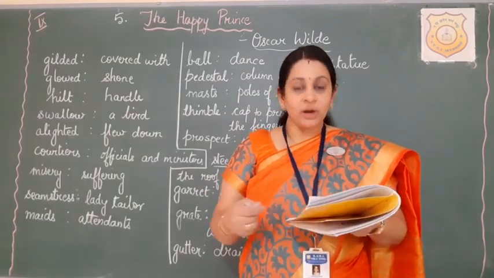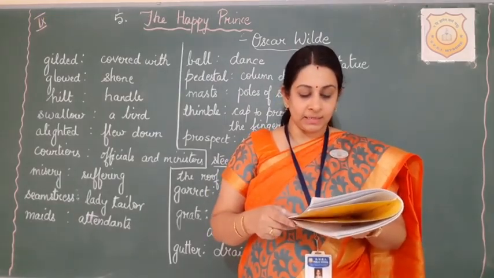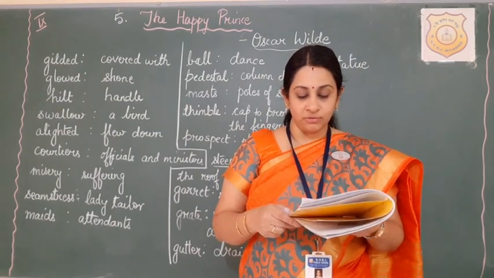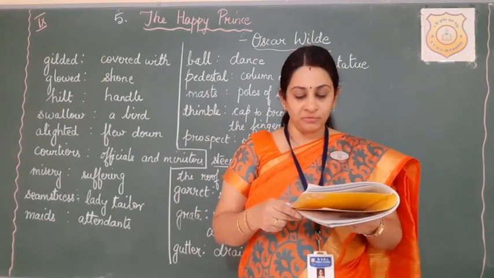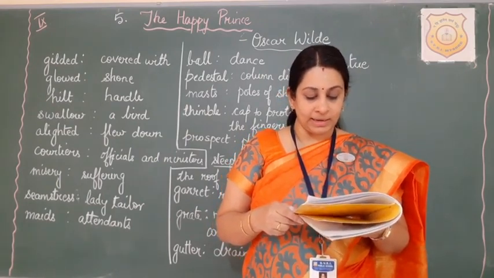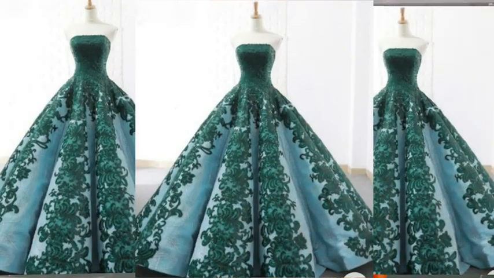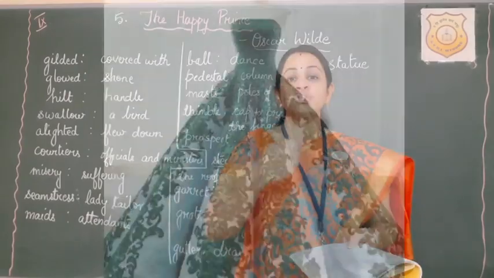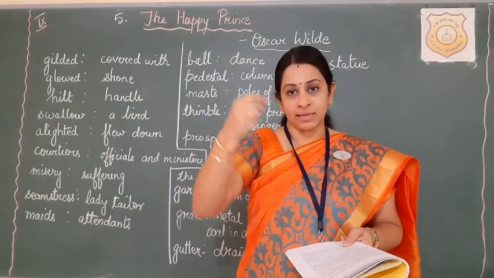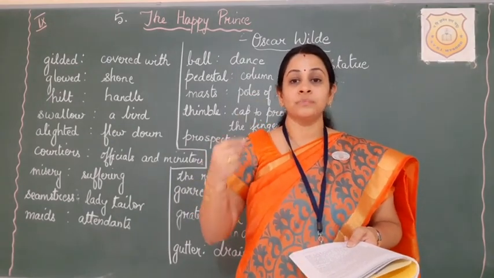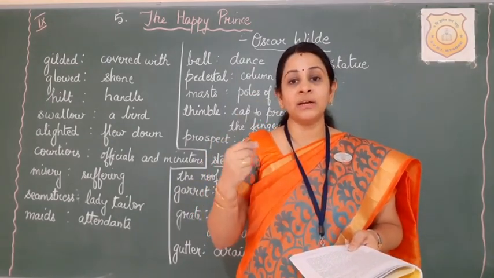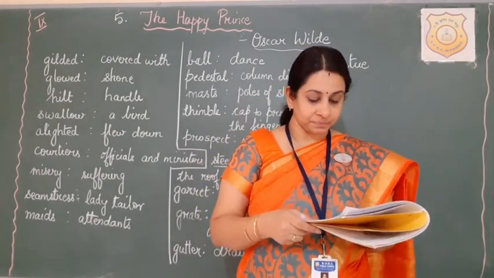She is embroidering flowers on a satin gown for the loveliest of the queen's maids of honor to wear at the next court ball. So there is a queen, and for the queen this seamstress is making a beautiful gown, and in the gown she is embroidering, that is making beautiful floral designs using different colors of thread.